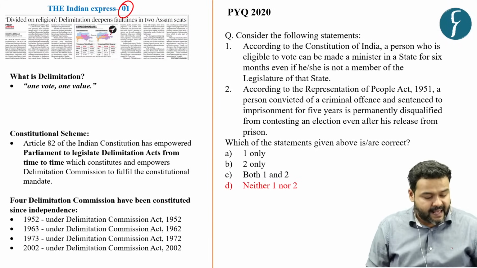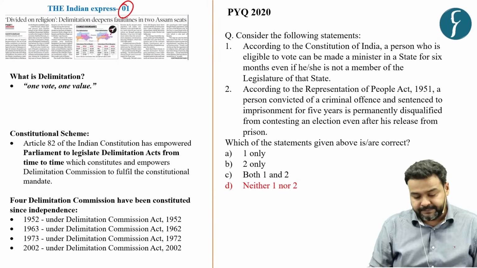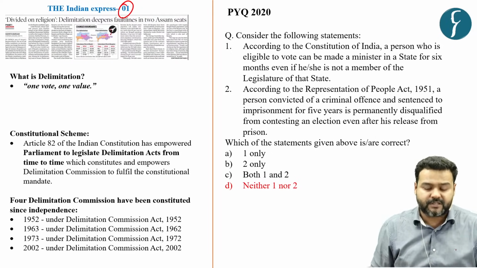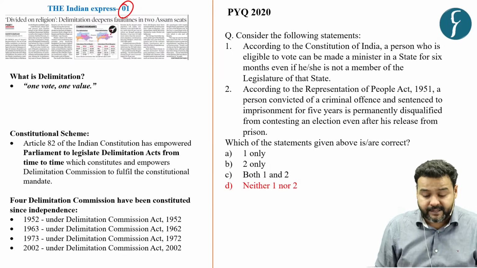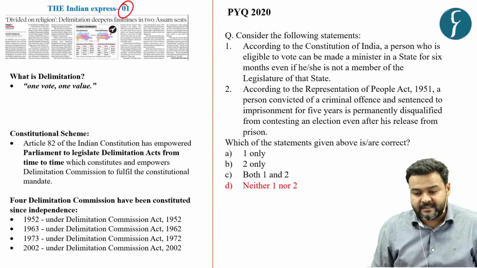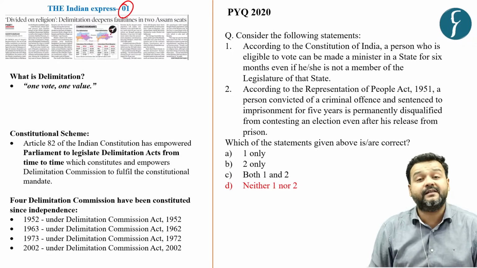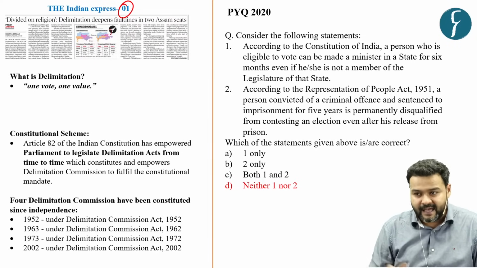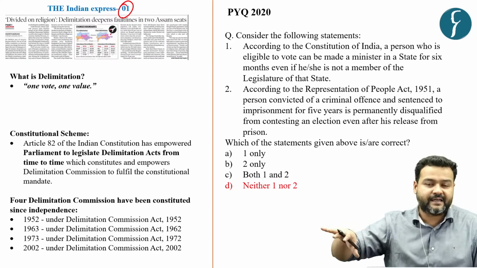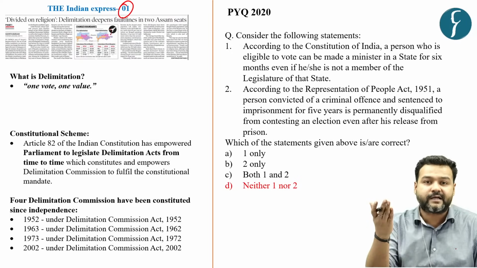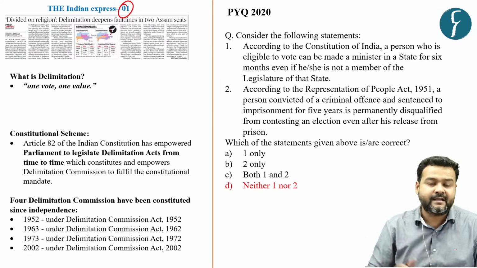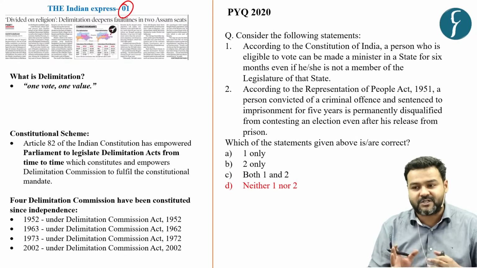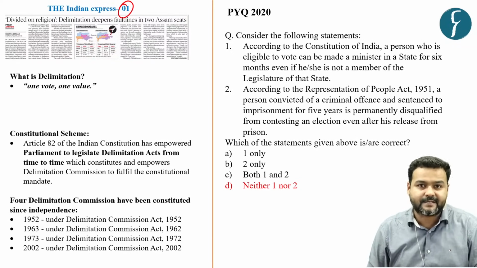Now there are allegations that the manner in which delimitation has been conducted in Assam is more on the basis of religious lines. They have carved out constituencies in a manner that is more reflective of a religious divide rather than a proper delimitation exercise which is objective and rational in its approach.